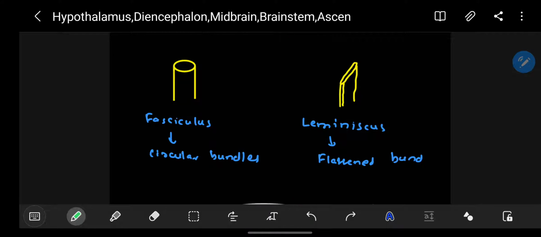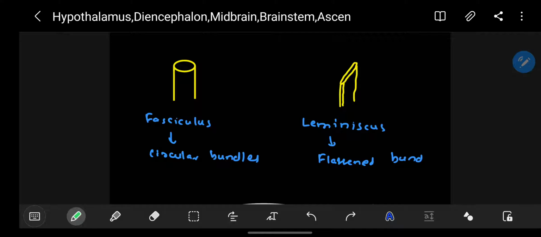So here I would like to mention that fasciculus is a bundle of white matter. When you are cutting a cross section, you will get circular bundles in fasciculus, whereas there is another system which is called lemniscus, which on cross section you will get flattened bundles. So fasciculus gracilis is a bundle of white matter which is more medial, right?